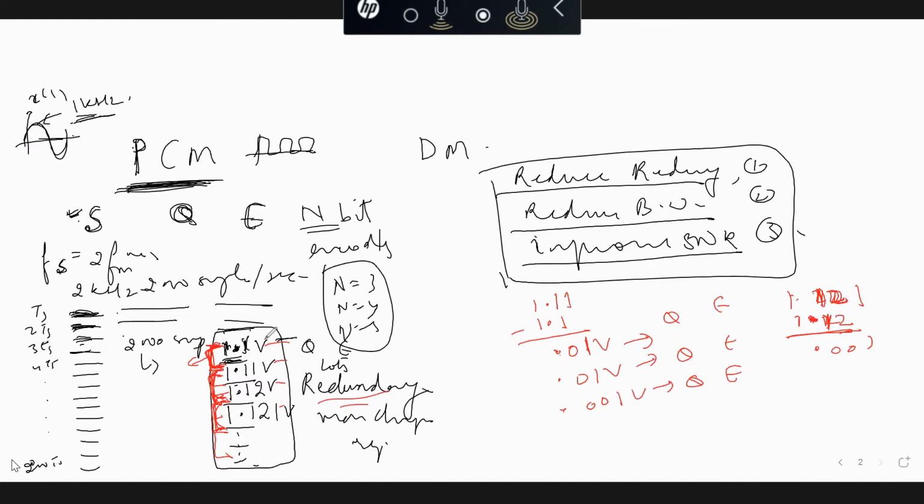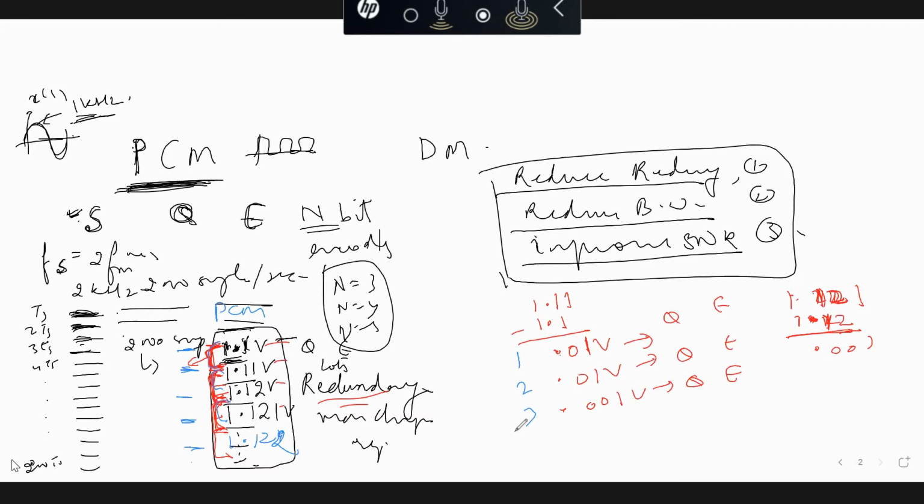Suppose in this example, I'm transmitting 5 values in case of PCM, and in the other case, if instead of transmitting all the 5 values, I'm transmitting only the difference between the adjacent values, then I'm transmitting how many values? 3 values. So I have reduced the redundancy. That is the first thing.